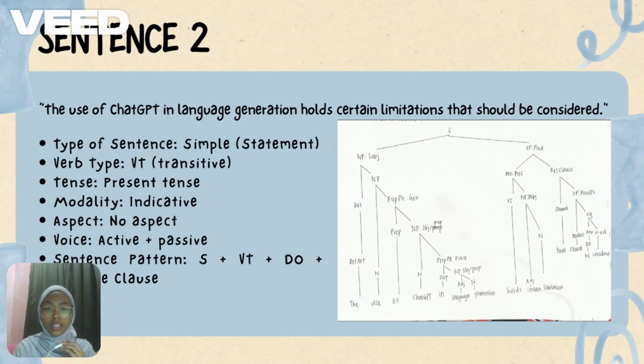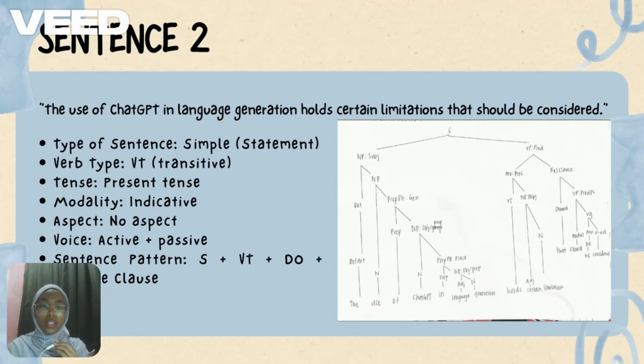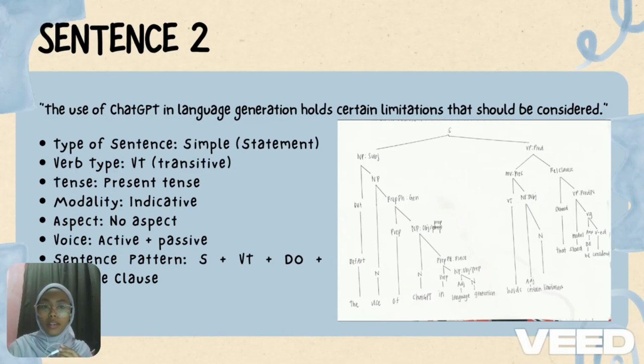So today I'll be presenting the structure and grammatical analysis of the sentence "The use of ChatGPT in language generation holds certain limitations that should be considered." Let's begin by identifying the grammatical features of the sentence. Type of sentence, it is a simple statement sentence, and the verb type is a VT or transitive verb because it takes a direct object.